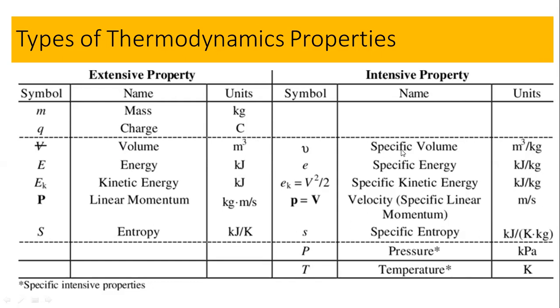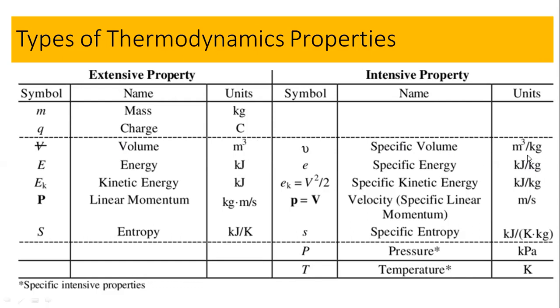But here you have specified a volume with the unit per kilogram. So when you measure the volume of any matter per kilogram, it will remain constant. It is not going to depend on the matter.